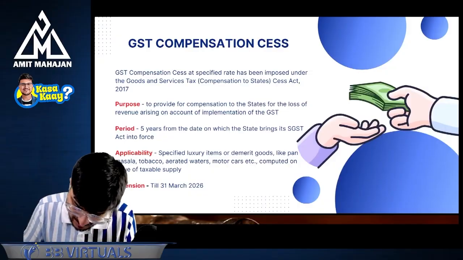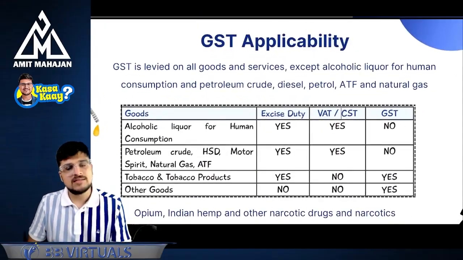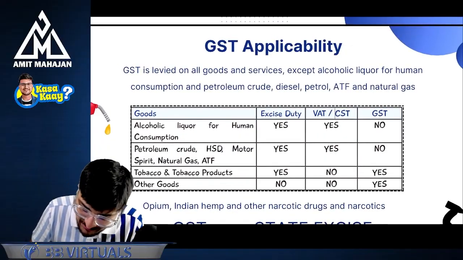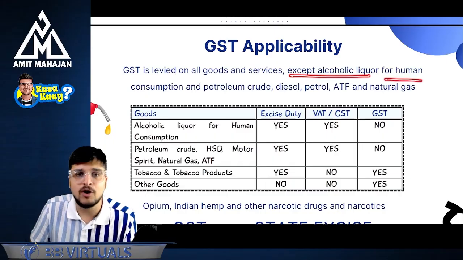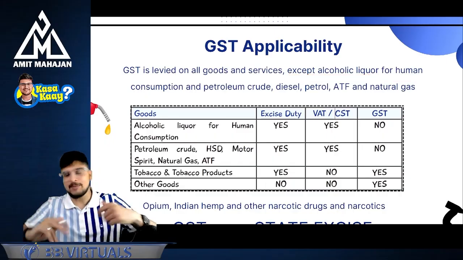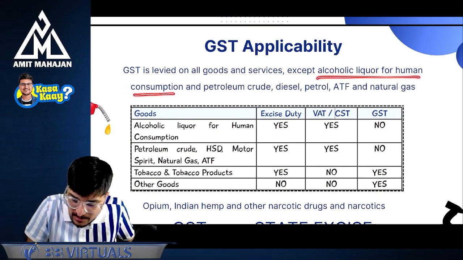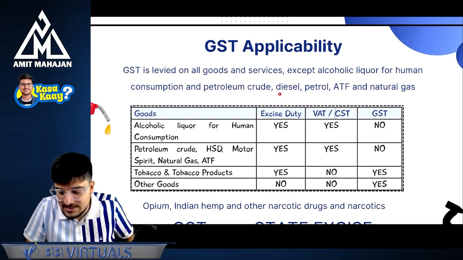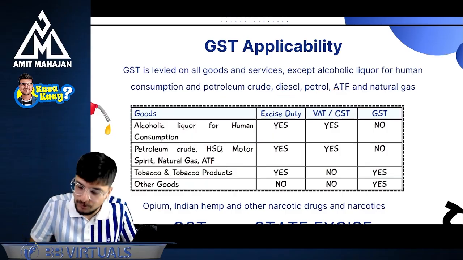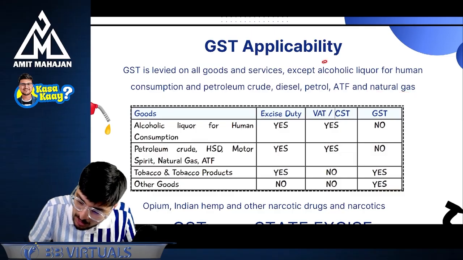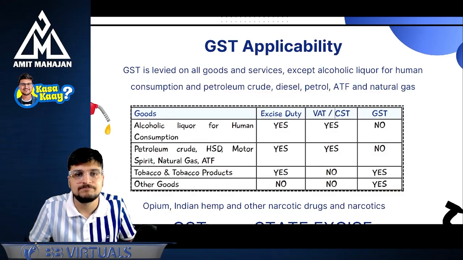Okay. First, we'll see GST applicability. GST is levied on all goods and services except for alcoholic liquor for human consumption, which means GST is applicable on all. Except for alcoholic liquor for human consumption and petroleum crude, diesel, petrol, aviation turbine fuel, and natural gas. So basically, on these products, GST will not be applicable.